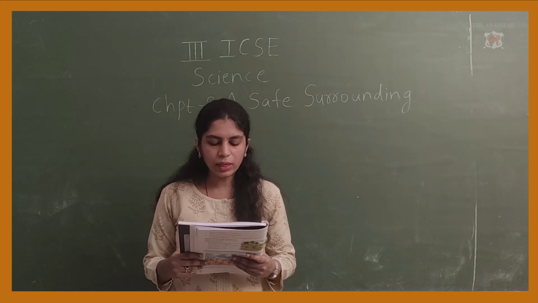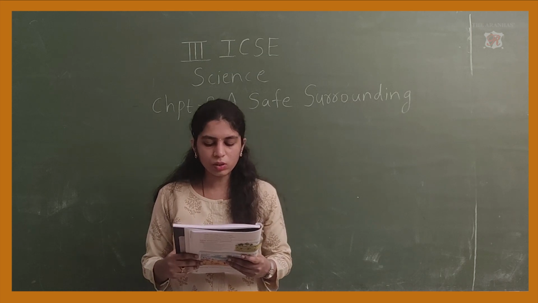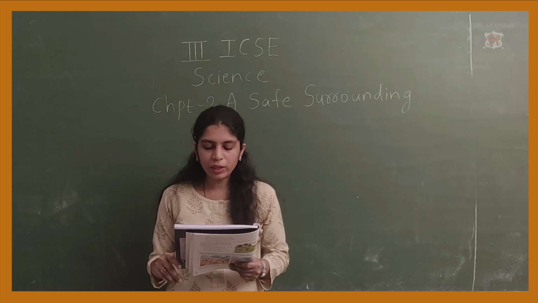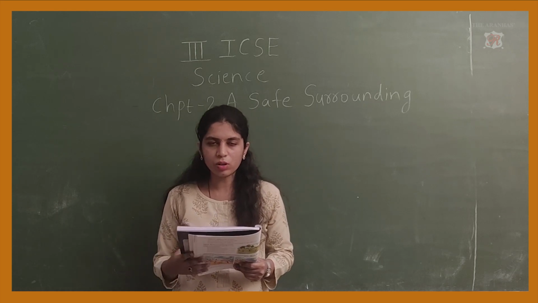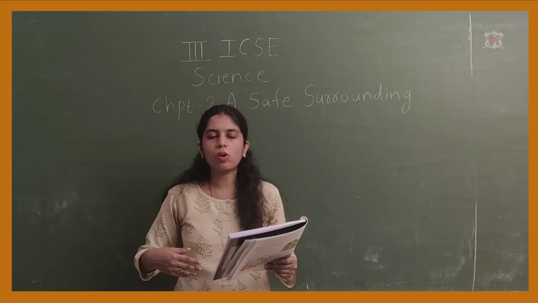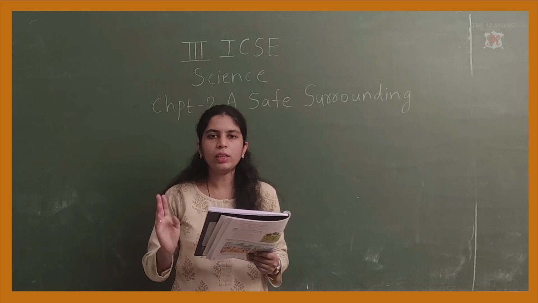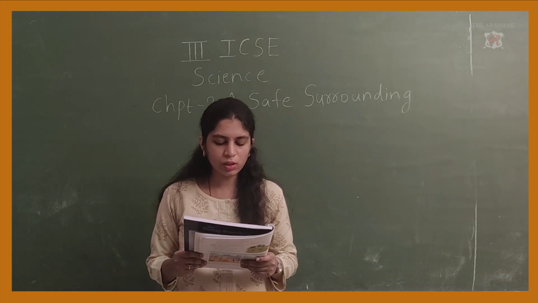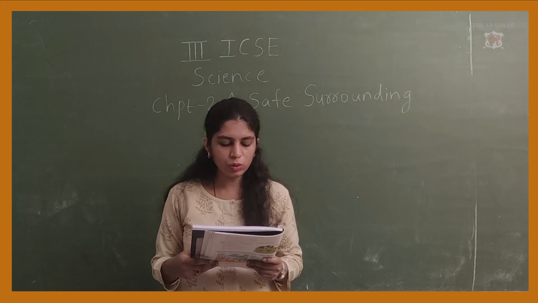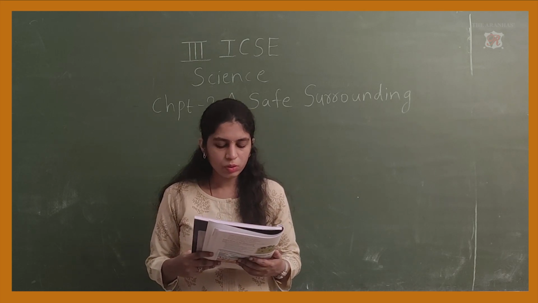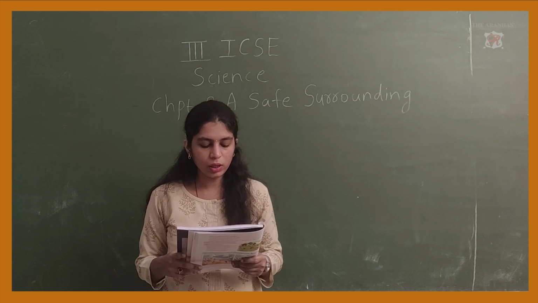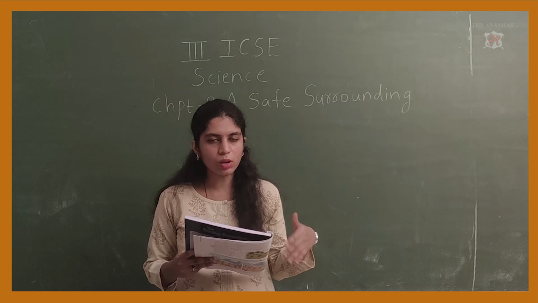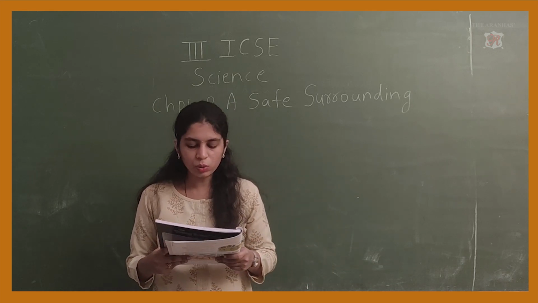Look at your right, then left, and then right again before crossing the road. So how should you cross the road? First you should look at your right, then at your left, and then again right before crossing the road. You should not just cross the road looking in front anyhow you want. You may also use an overhead bridge or a subway if there is no one to help you cross the road. Any one of them you can use to cross the road.